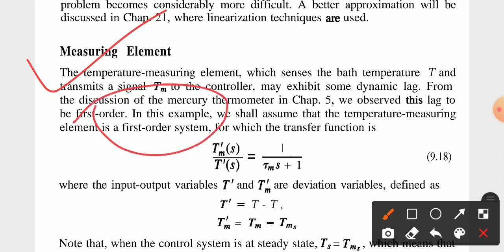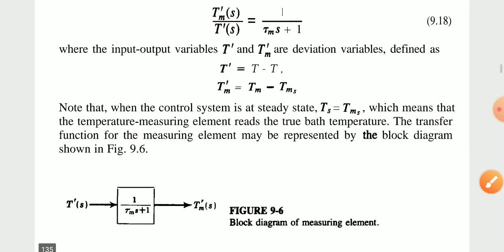For which the transfer function is this: T'm(s)/T'(s) = 1/(tau m s + 1). Where the input and output variables T' and T'm are the deviation variables, defined as T' = T minus Ts, and T'm = Tm minus Tms.